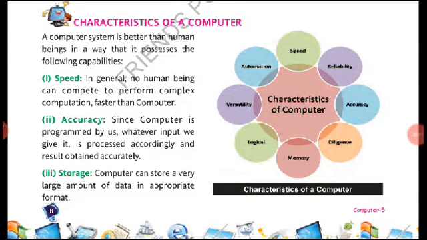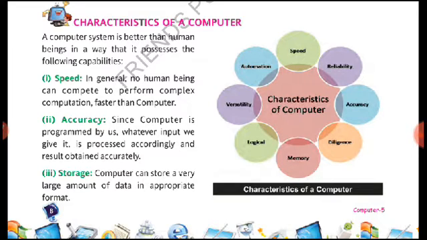This is the second part of lesson 1. If you have not seen the first part, you have to first watch that part, then come to this part. In the first part I discussed the evolution of computers, what kind of devices came before the invention of the computer, and I also discussed the generations of computers, what was invented in different generations. In this part I will discuss the characteristics of a computer.